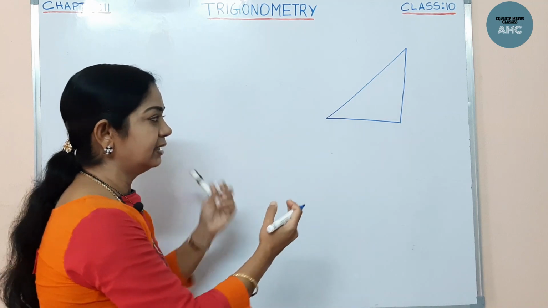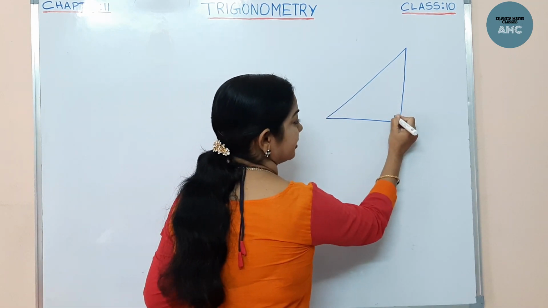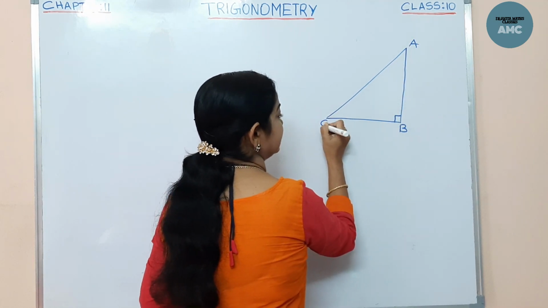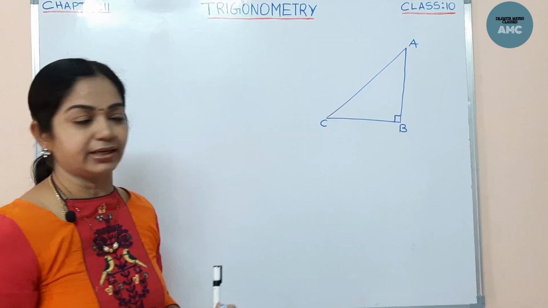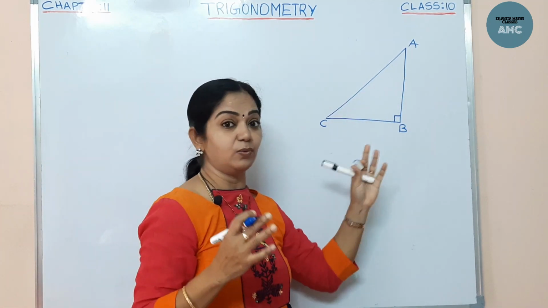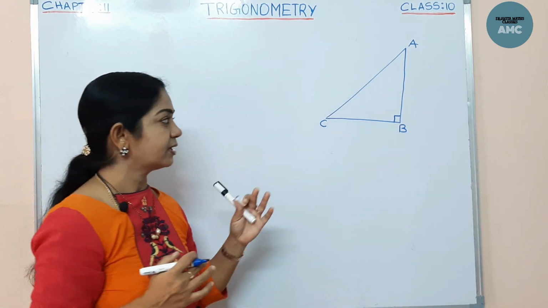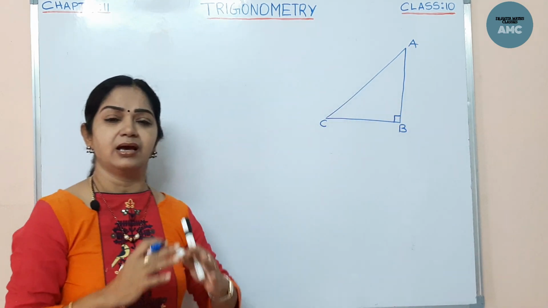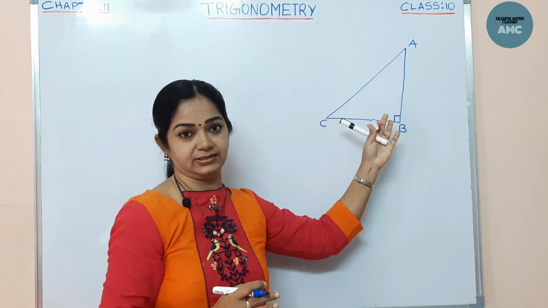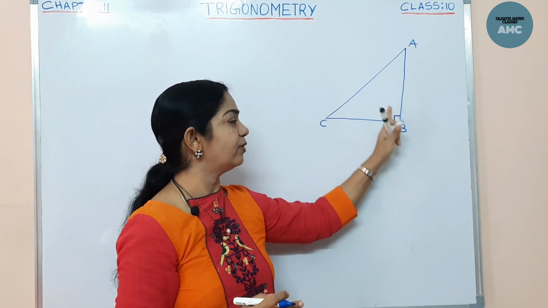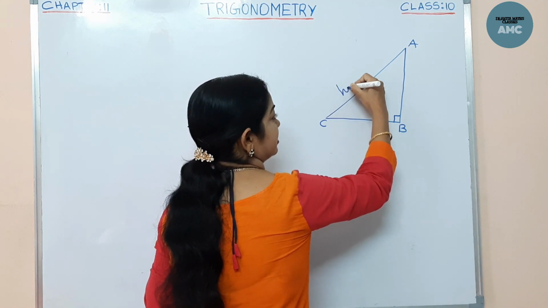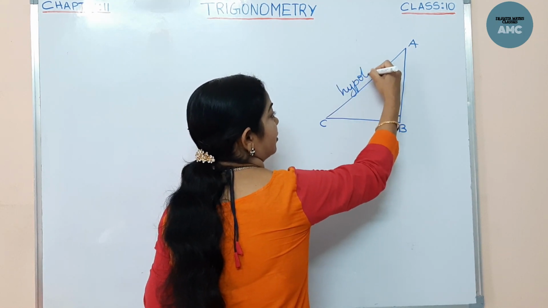I have drawn a right angle triangle, right angled somewhere at B. So this is A, this is C. ABC is my right angle triangle, right angled at B. Now, what are all these sides? We are well versed in the simple properties of triangles: the sum of all the angles in a triangle is equal to 180. And the side opposite to the right angle is the hypotenuse. Yes, this side is called the hypotenuse.